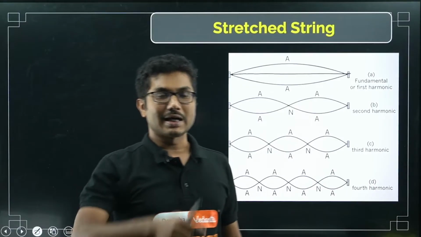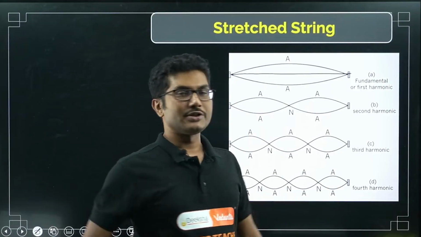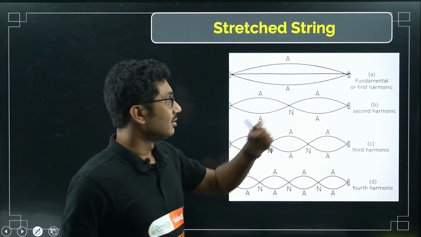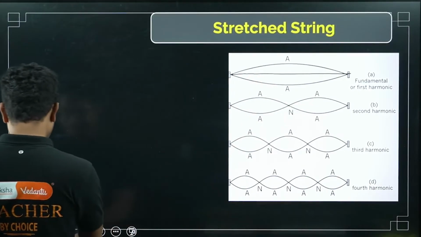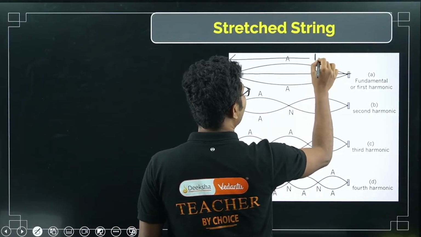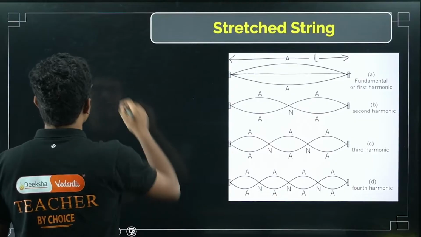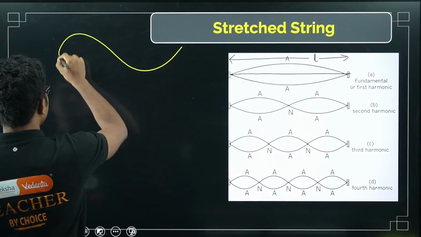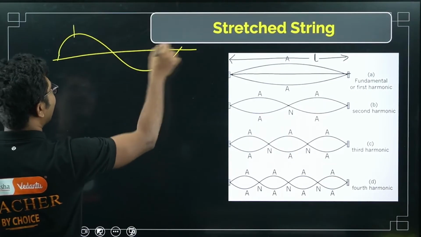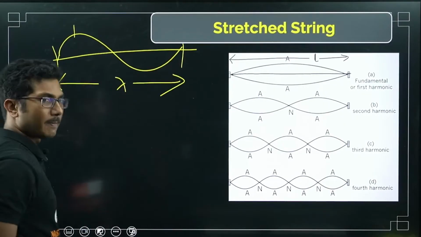So in a guitar, when you take a string and pluck it at the middle of the guitar, that is the smallest frequency of the guitar. That is the fundamental or first harmonic of the string. Now there is a relationship with length. If the length of the string is say L, and if this is a wave, you know that this entire thing, starting from here to here, is lambda. This is one wavelength, right?